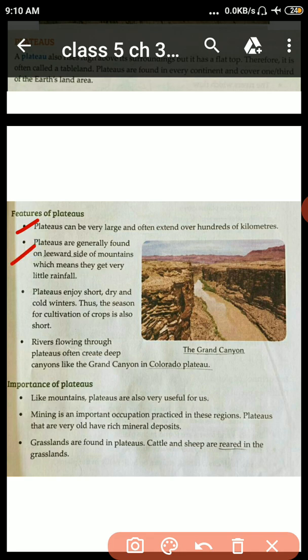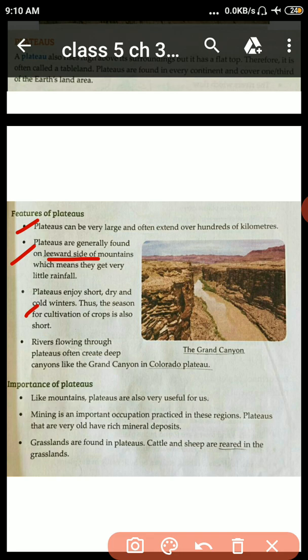Plateaus are generally found on the leeward side of mountains, which means they get very little rainfall. Leeward means the direction in which the wind is blowing. We call it leeward.